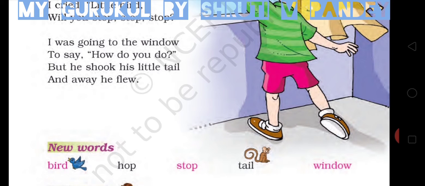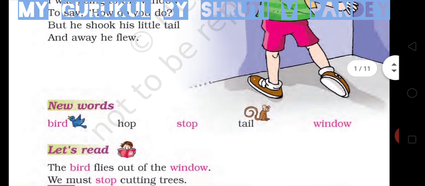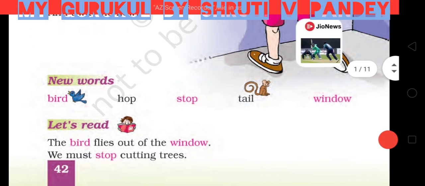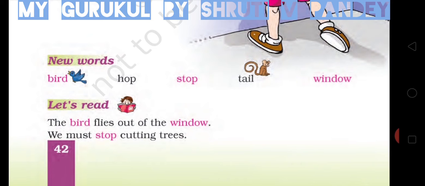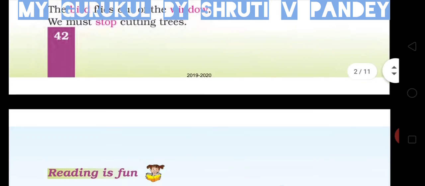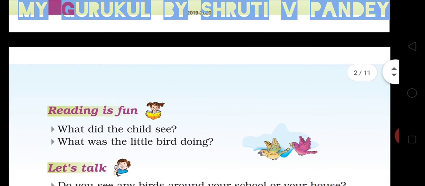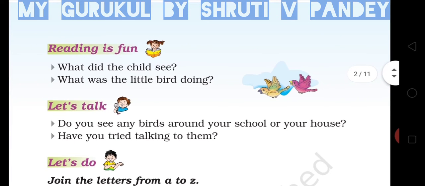New words learned from the poem. Bird, hop, stop, tail, window. Let's read. The bird flies out of the window. He must stop cutting trees. We must stop cutting trees.